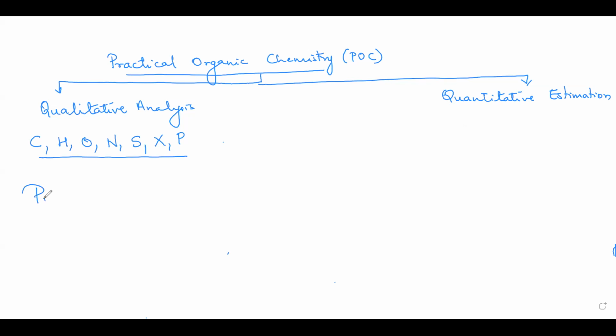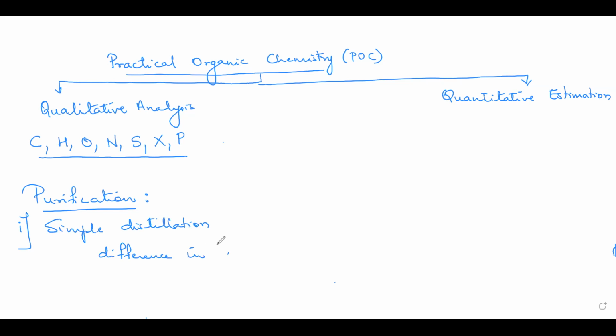Purification of organic compounds can be done by various methods, such as simple distillation. Now this method is based on the principle of difference in boiling points.